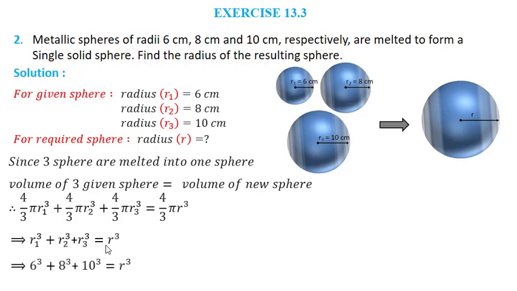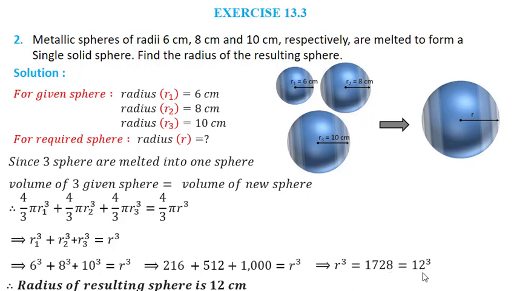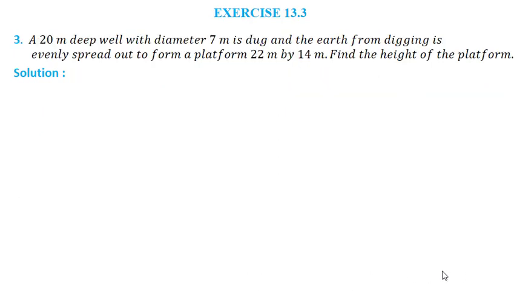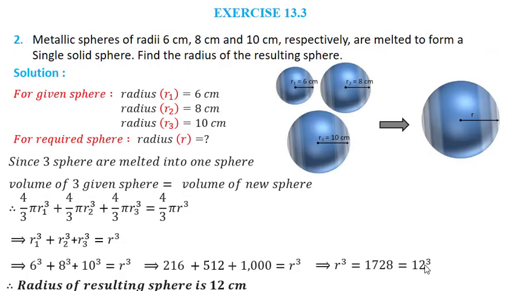Now we put the value of r1, r2 and r3. So that is 6 cube plus 8 cube plus 10 cube is equals to r cube. 6 cube is 216, 8 cube is 512 and 10 cube is 1000. This will be equals to r cube. So thus we get r cube is equals to 1728. Now 1728 is cube of 12. So I will say that r is equals to 12. So thus radius of resulting sphere is 12 centimeter.